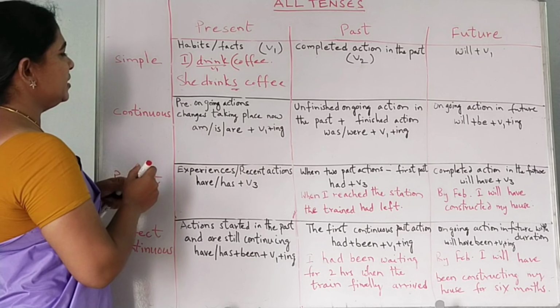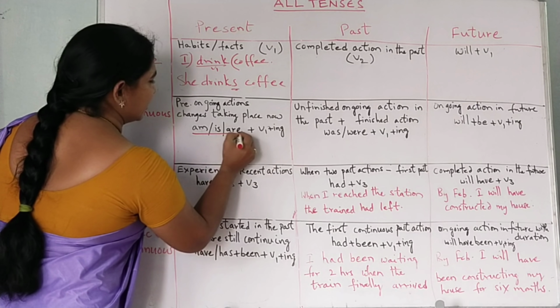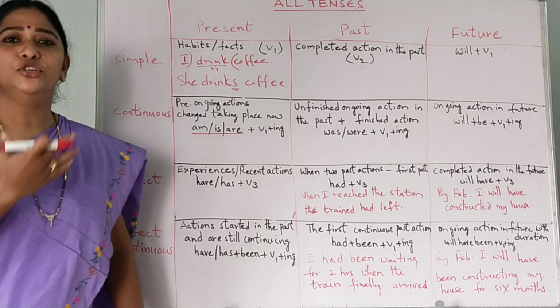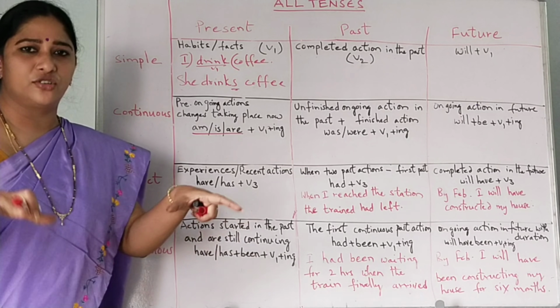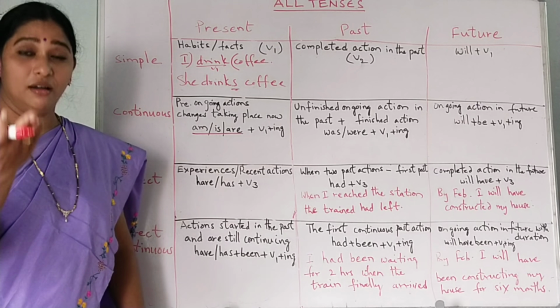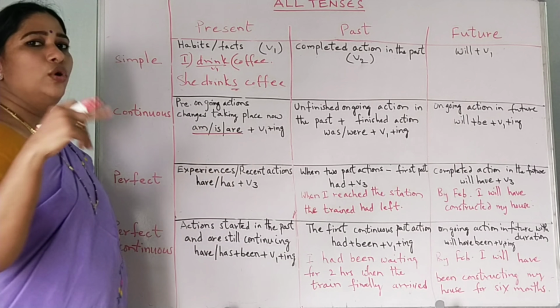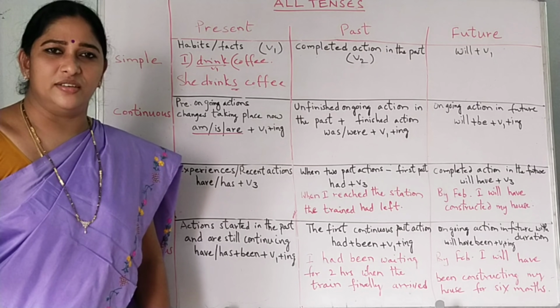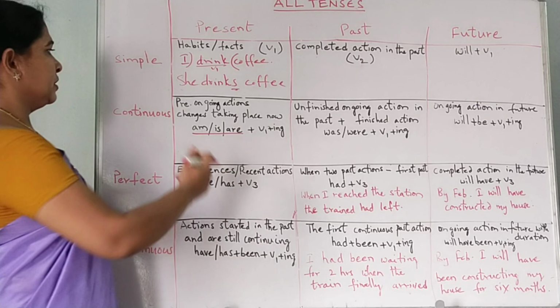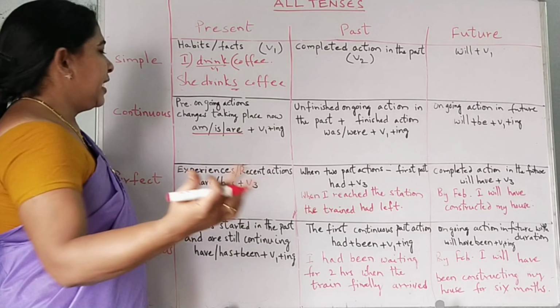See, I have mentioned here. Am, is, are are the auxiliaries. I am, you are, he is. Ongoing action now. I am teaching grammar, you are watching my video. You are, okay? Then watching, V1 plus ing. Continuous tense, na? So, present ongoing action.